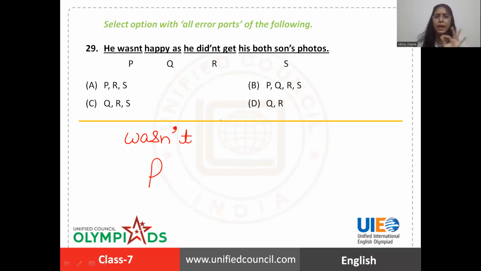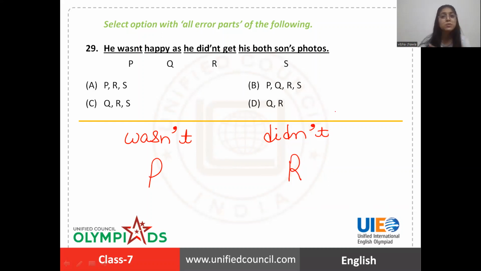Wasn't happy as. Q part doesn't have any error in it. Okay, he wasn't happy as. He didn't. Again, contraction error. Didn't is written this way. Contraction is supposed to be between N and T. So definitely R has an error.